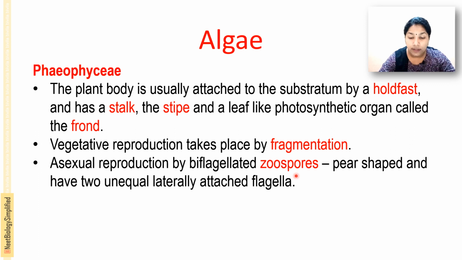The shape of this zoospore is pear shaped, and it has two unequal, laterally attached flagella. They are not similar; they are unequal, laterally attached flagella, on a pear-shaped spore. That is called a biflagellated zoospore. That is asexual reproduction. So vegetative reproduction is by fragmentation, and asexual reproduction is by biflagellated zoospores, which are pear shaped with two unequal lateral flagella.